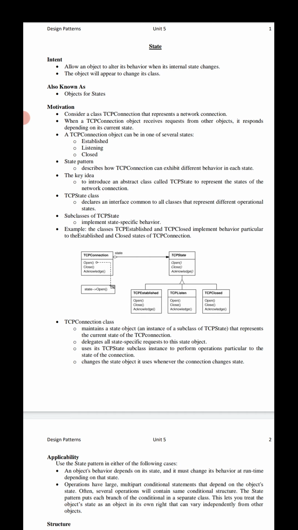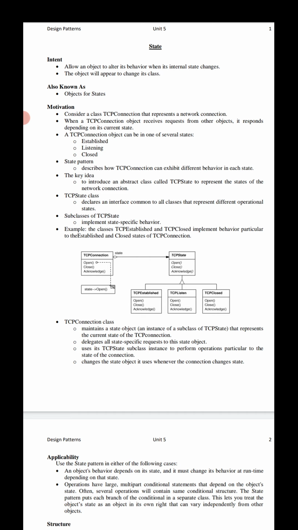It will maintain an internal state object, and the internal state will be assigned to state A. Once the request comes from the client to the context object, listen carefully, it performs operation A.